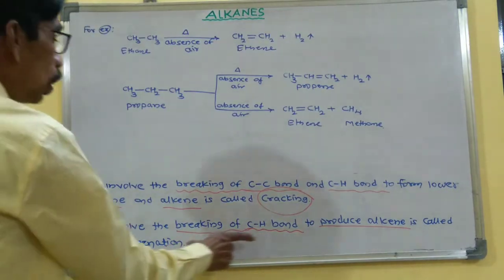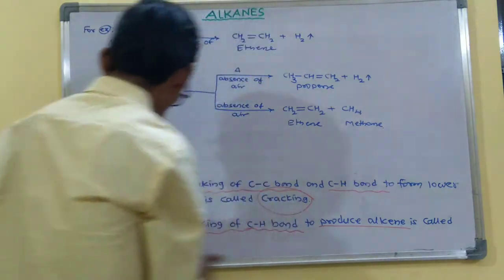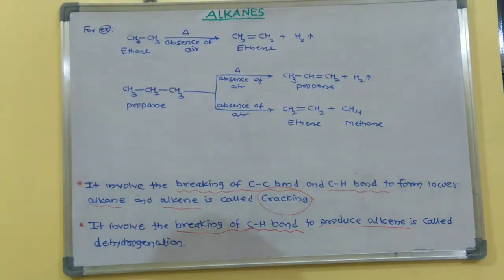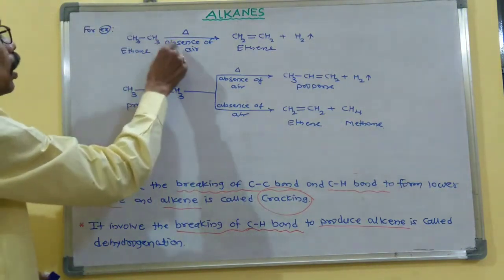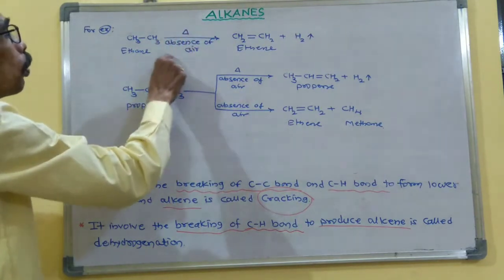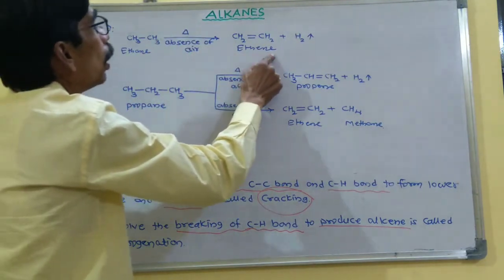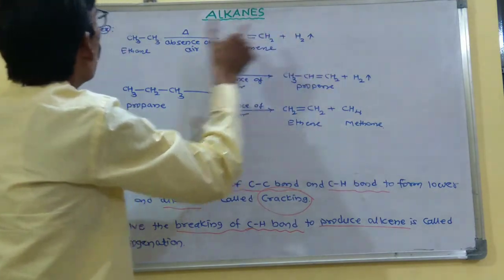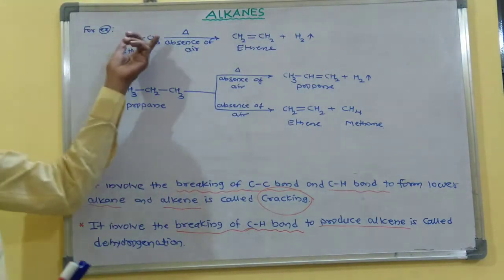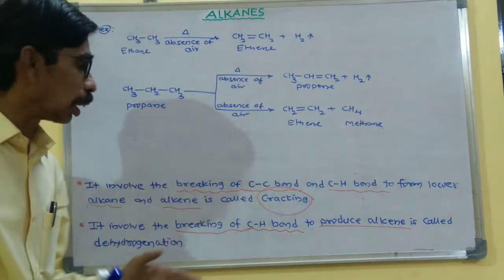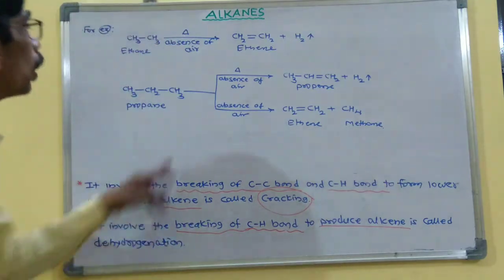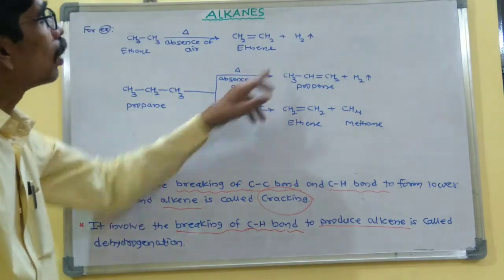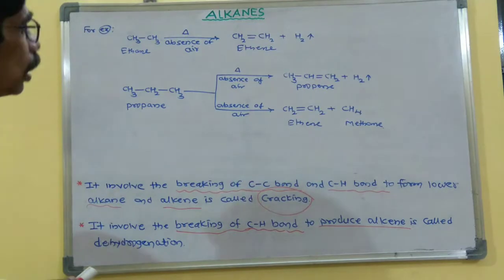it is called dehydrogenation. Now, this is an example of pyrolysis of alkanes. In the first reaction, ethane, CH3CH3, on thermal decomposition gives ethene plus H2. In this reaction only the carbon-hydrogen bond is breaking to produce the alkene, so it produces only alkene. So this is called a dehydrogenation reaction.